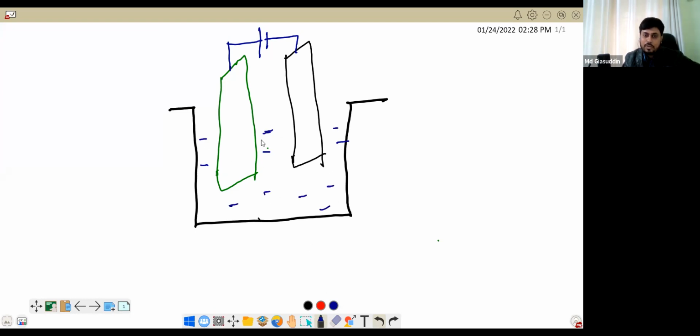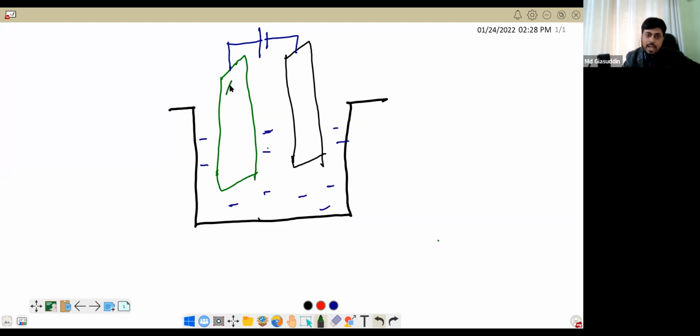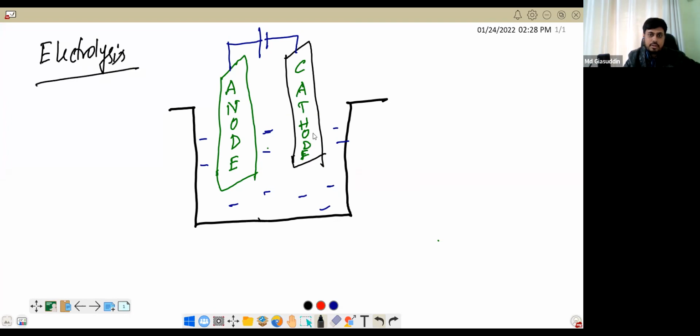See, this is an arrangement. So here there are two plates. We have two plates here. Okay. So this plate is called anode. And this plate is called cathode. Okay. So you have to take an arrangement where this electrical conductivity can be done. So this is the process of electrolysis. And this pot is called voltmeter, where we can do this experiment called electrolysis.